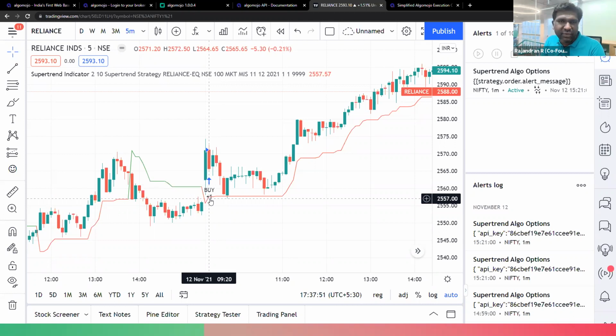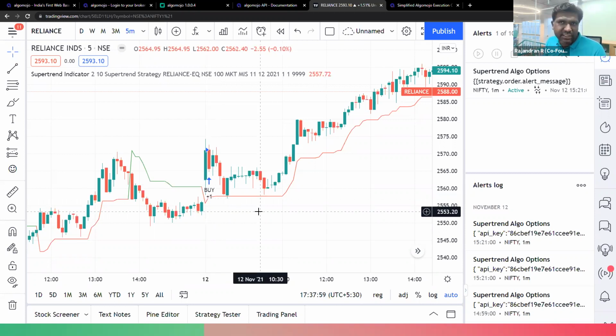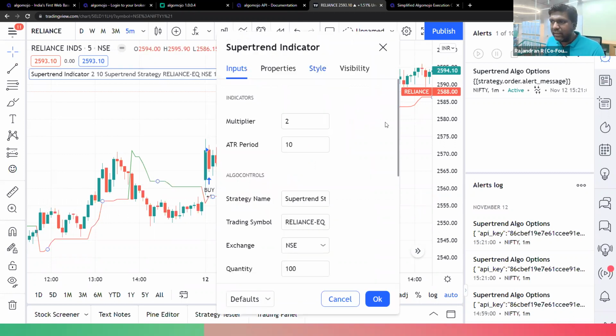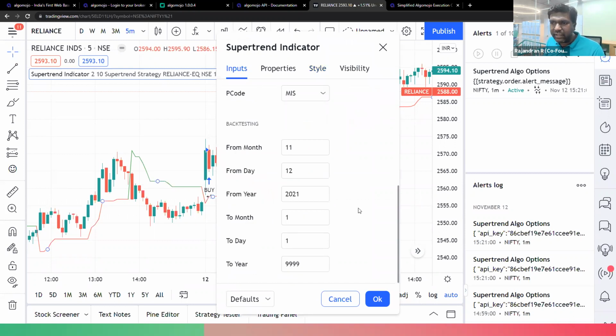The rest of the time, if it's a long-short trading system, it will keep on doubling the quantity. So if your strategy is a positional strategy and always has a long-short kind of model, then definitely you have to enter the configuration accordingly. You go to the backtesting module, enter today's month, date and year, and only then configure the alert.